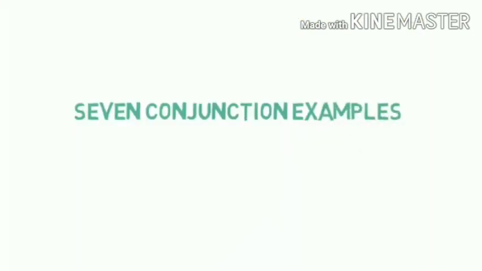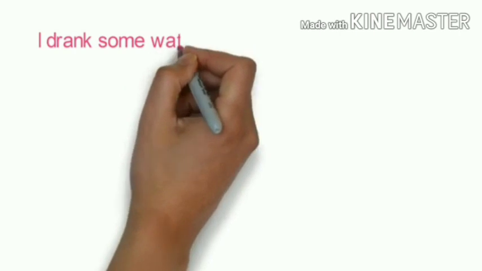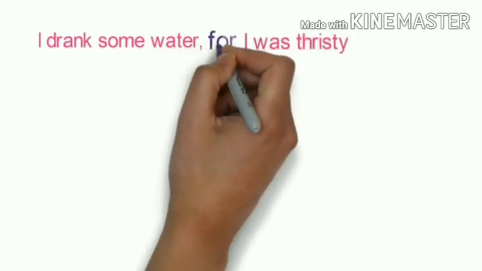You can remember easily by this example of coordinating conjunction. First example: I drank some water for I was thirsty. Here for is the conjunction used to convey the reason for my drinking water.